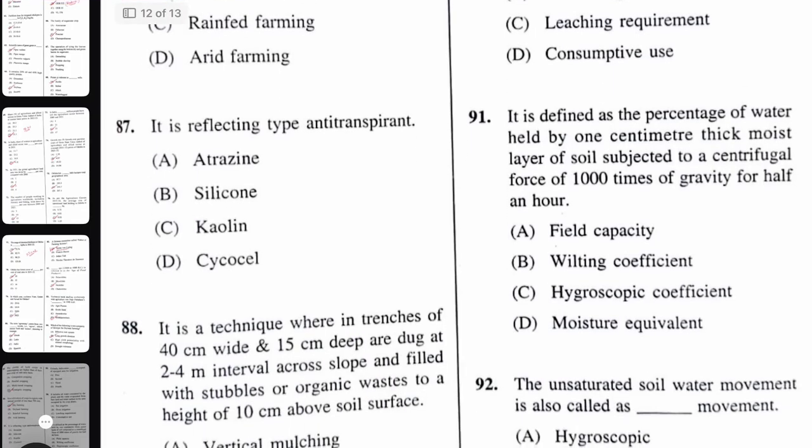Reflecting type anti-transpirant, here it will be kaolin. Kaolin is a reflecting type anti-transpirant. Atrazine is a stomata closing type. Silicone and Waxol oil are the thin layer forming type, film forming type anti-transpirants. Film forming, this is stomata closing, and this is growth retardant. Kaolin is a reflectant type.